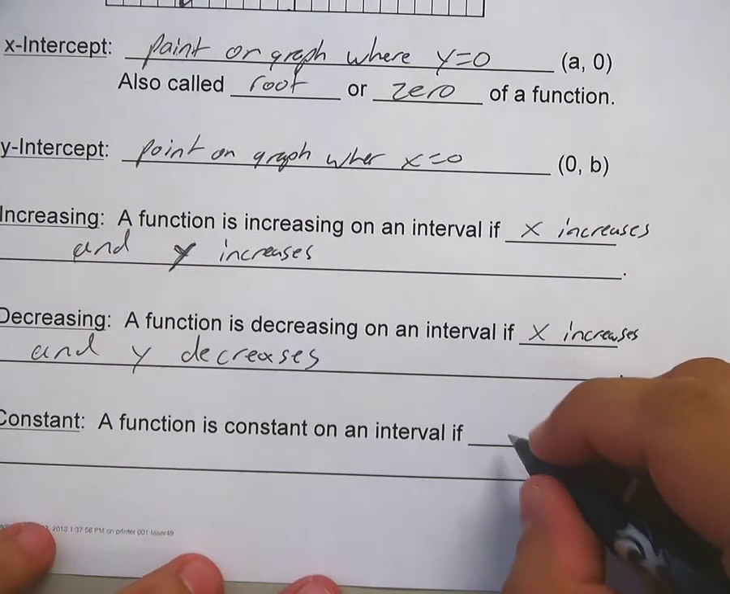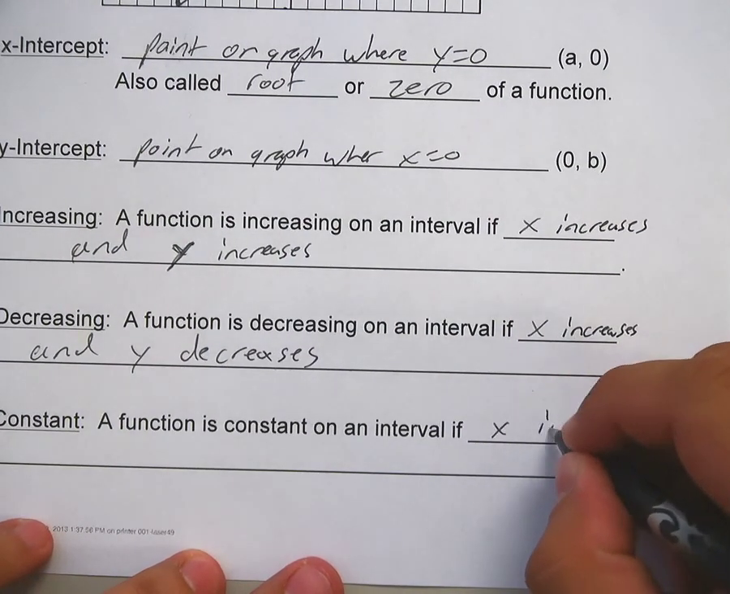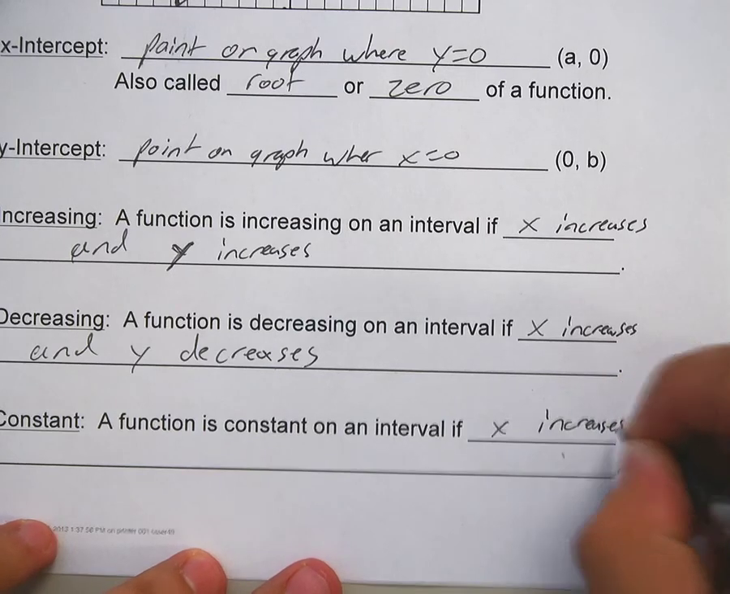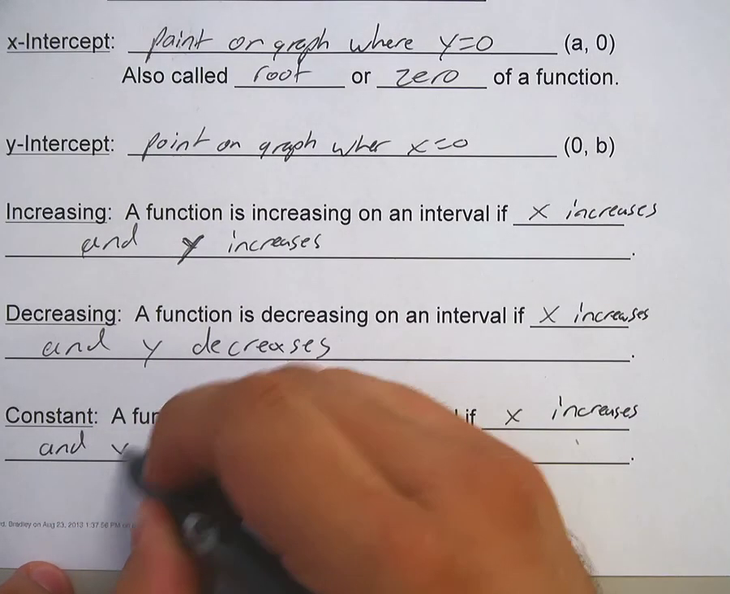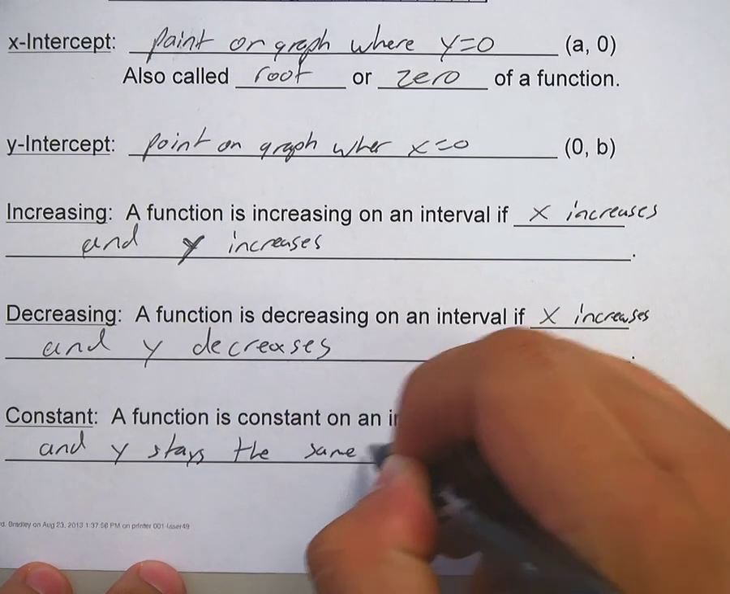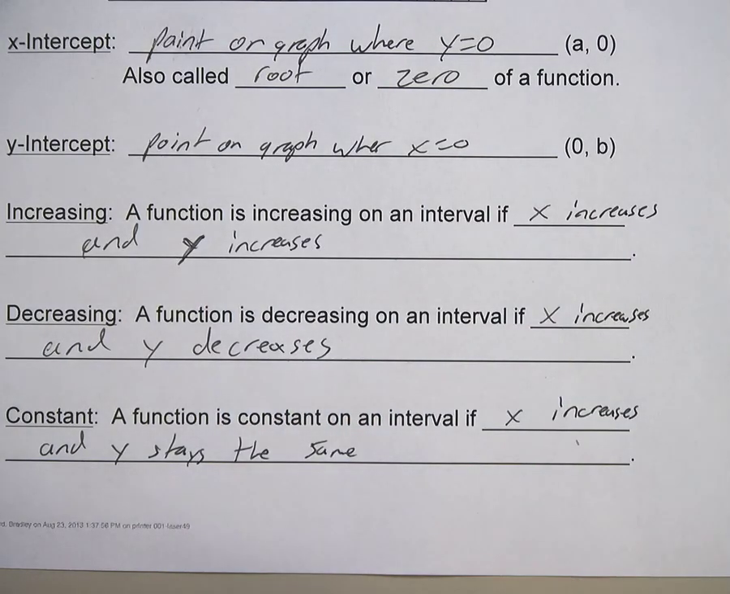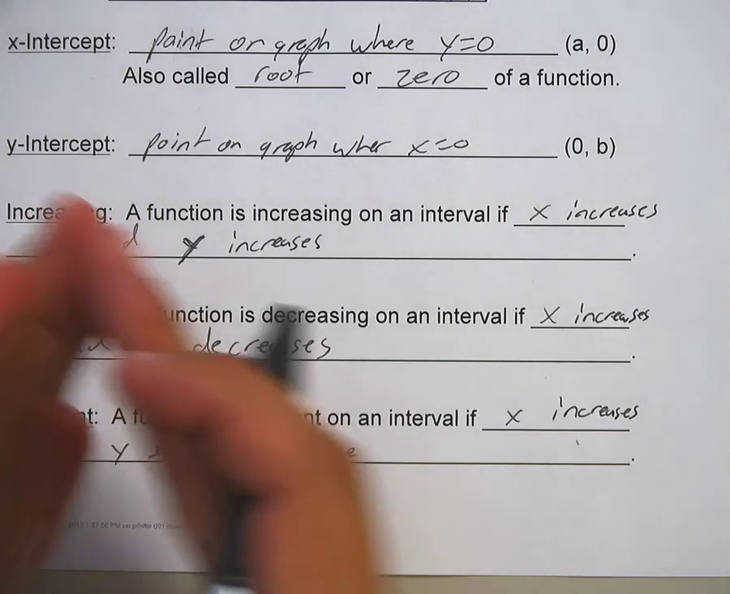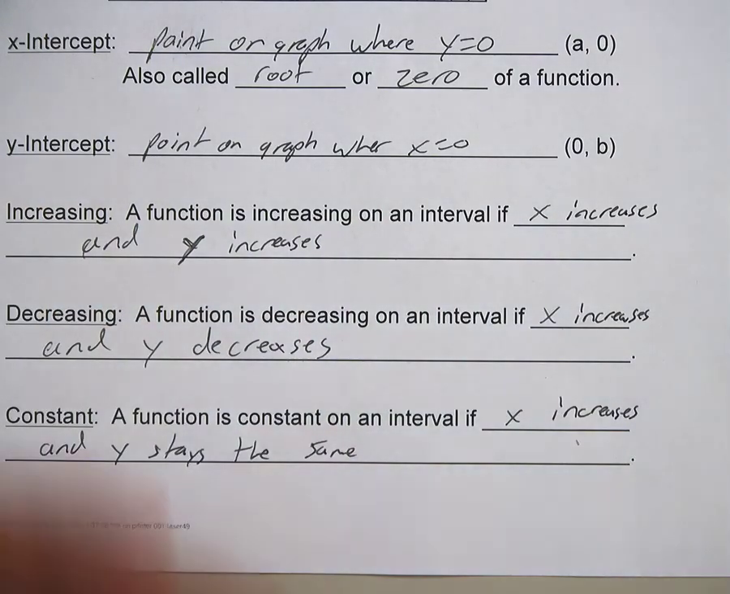And it's constant if x increases and y stays the same. So what you're looking at here is as x gets bigger, what happens to your graph? You always look at it from left to right. So as x gets bigger, what happens to your graph?